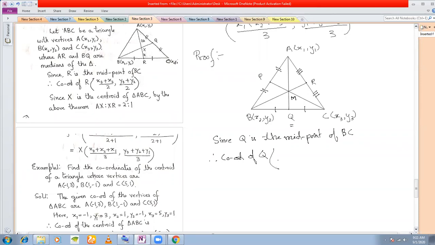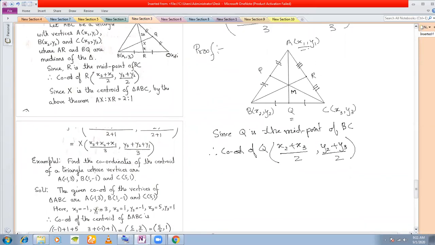From the midpoint formula, x2 plus x3 by 2, y2 plus y3 by 2. Am I right? Coordinates of Q? Yes, sir. Because Q is the midpoint of BC, therefore, I'll use the midpoint formula to get the coordinates of Q. Now, look at the line AQ. Look at the median AQ.